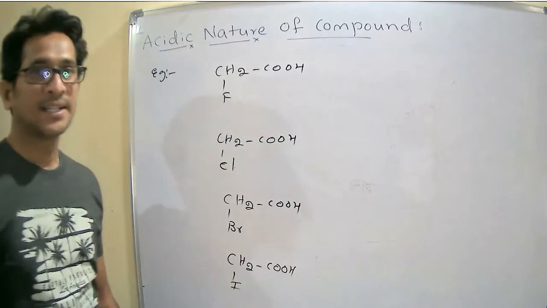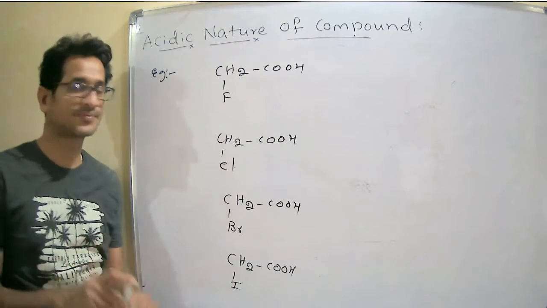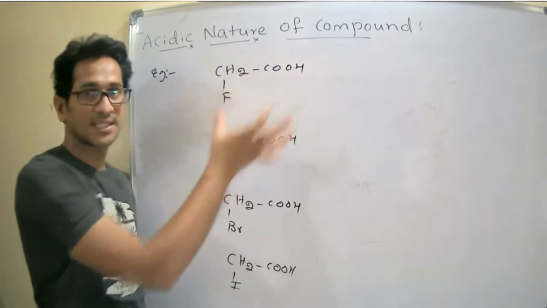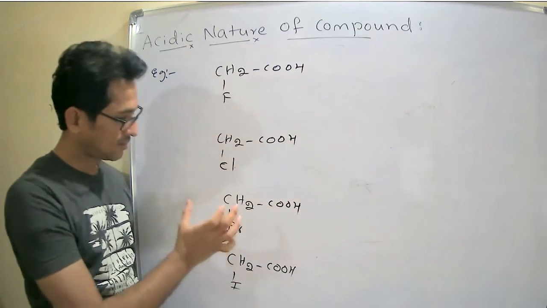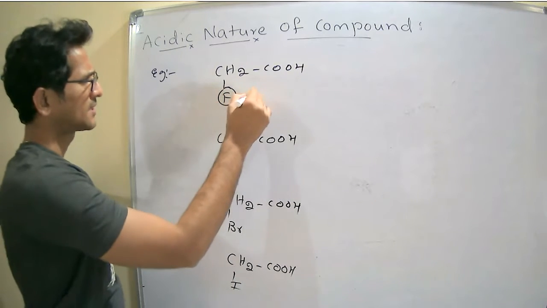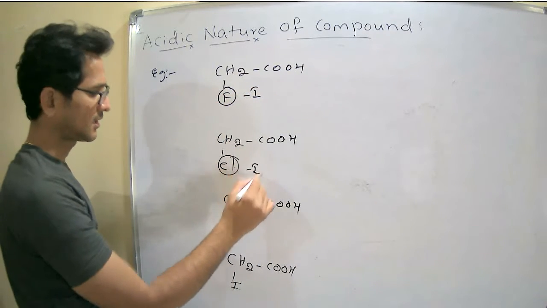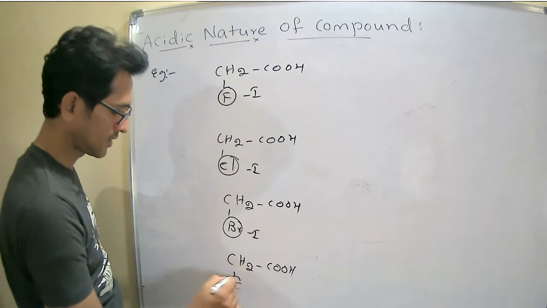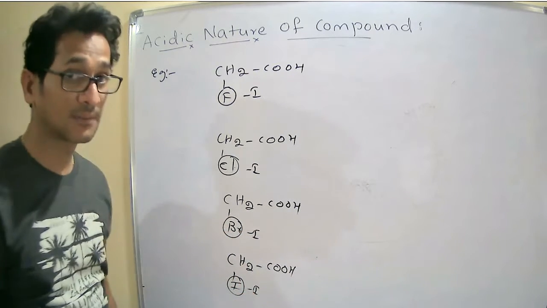Right. Now see here, fluoroacetic acid, chloroacetic acid, bromoacetic acid, iodoacetic acid. Now all are minus inductive effects only.